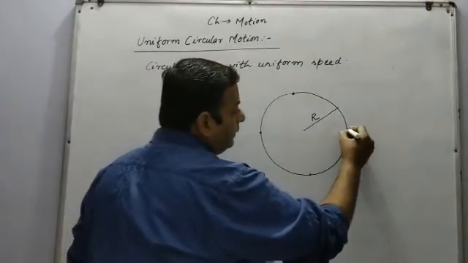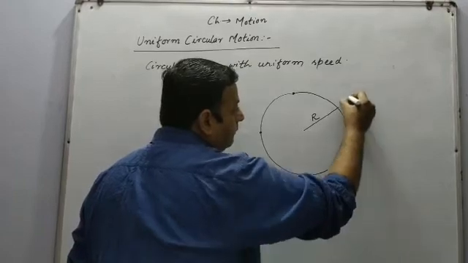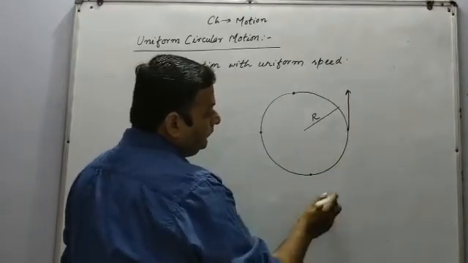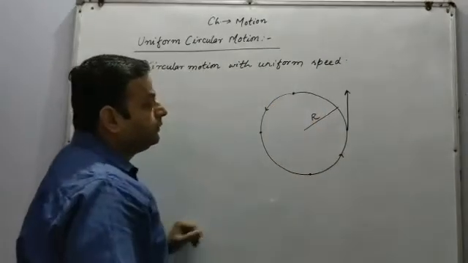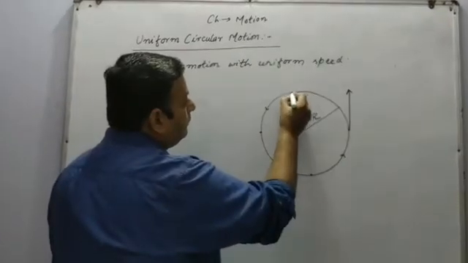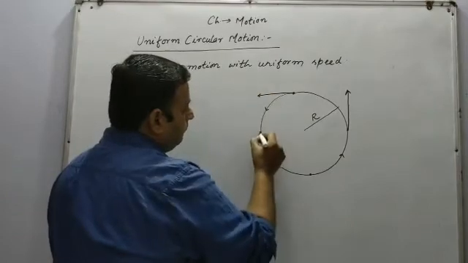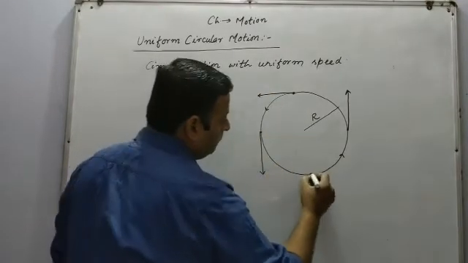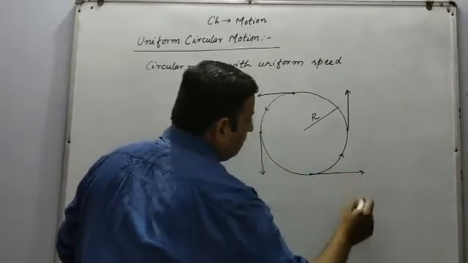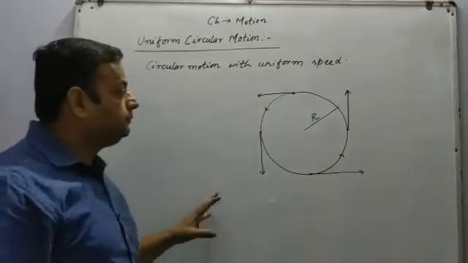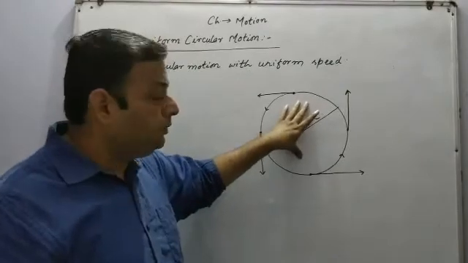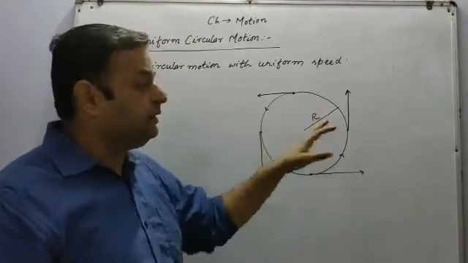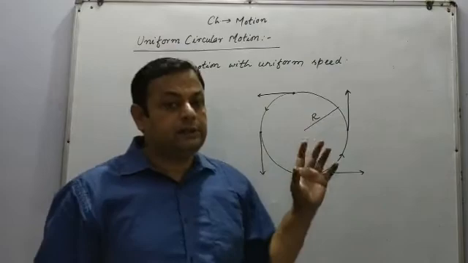The direction of velocity on this point will be like this if a person is moving in this direction. So we can say that in a circular motion or in a uniform circular motion, at every point the direction of the velocity keeps on changing.